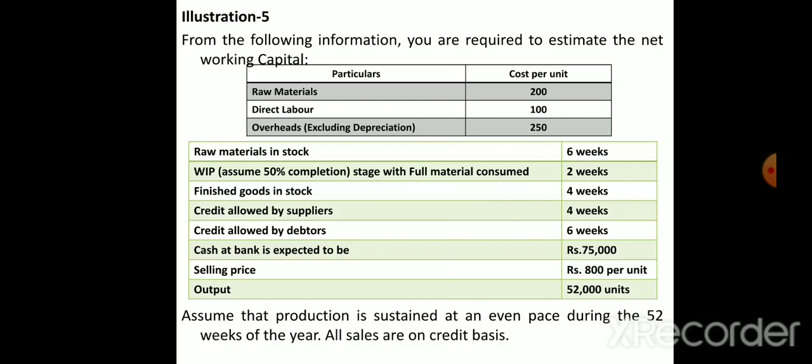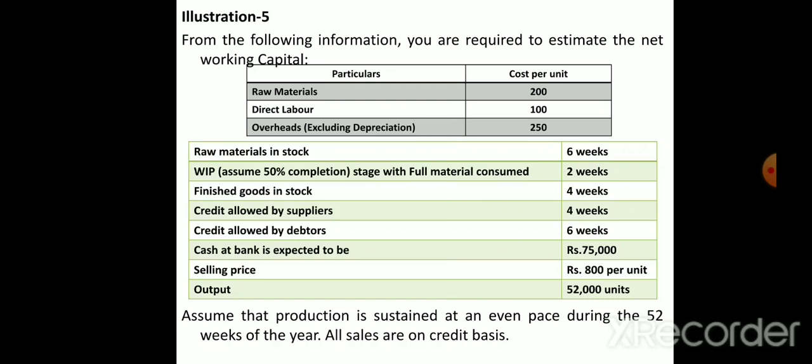Suppliers means creditors, because we have borrowed raw material from suppliers, but they have given credit. We have not paid money now, but in the future we are going to pay. So credit allowed by suppliers is a current liability, because we have to pay money to them in the future. So suppliers always means creditors.